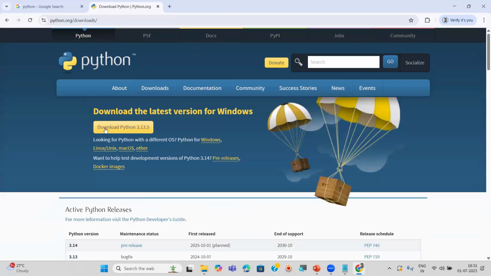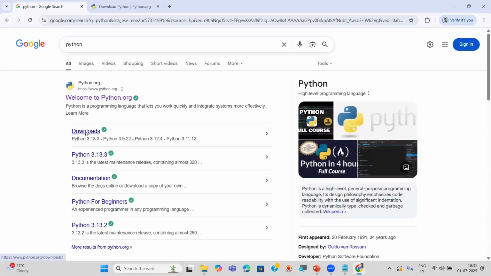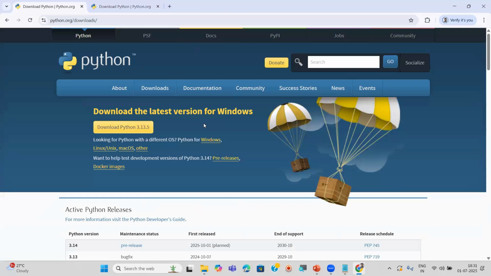Now, see here, you can see one button. If you click on downloads, directly you can see that page. No worries. Right now here there is a button, Download Python. See what is the version right now? 3.13.5 is there. This is going to change day to day. We'll see when it is released. Everything I am going to show to you. So if you want to download this version, you can just click on this button.